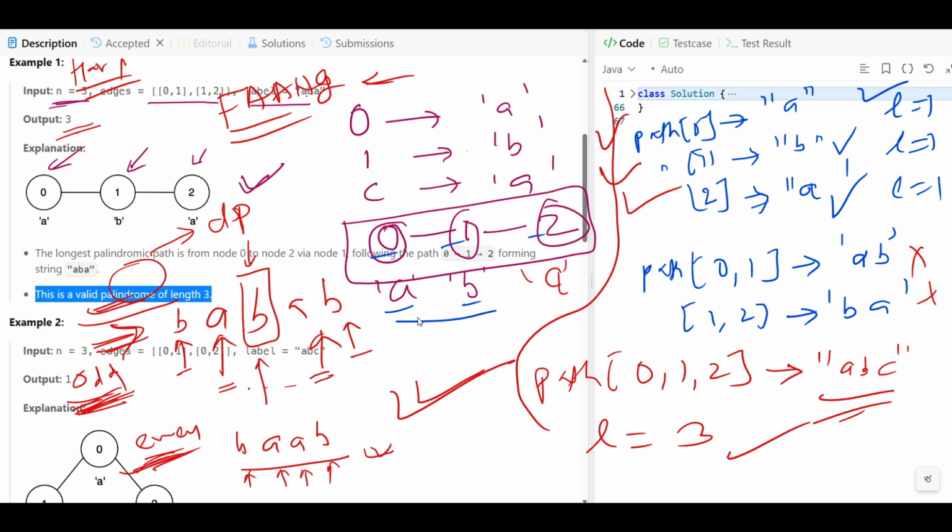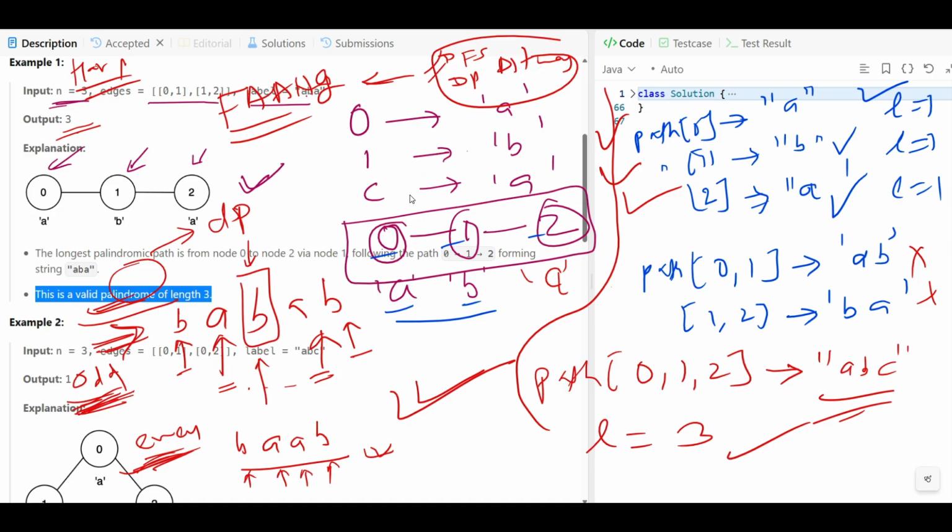That's why we will use DP, or in this video we are going to use DFS. We will use the bit masking concept and DP, correct? All these concepts we will include in this video. If you have seen bit masking, I've already uploaded it. If you know memoization, this will also be easy for you. DFS is also easy for you. All the videos are already uploaded. If you still have any doubt, let me know in the comment section.